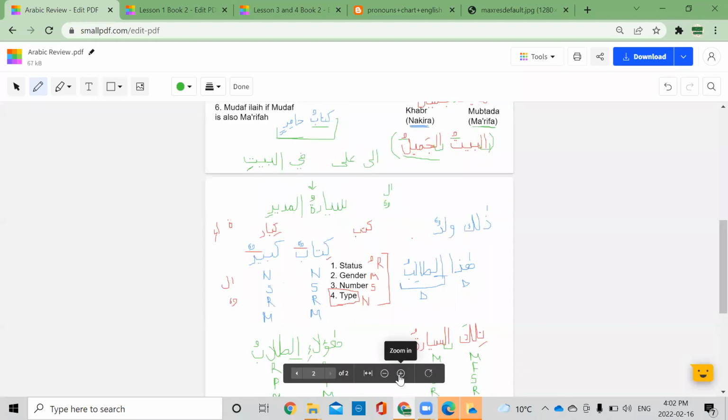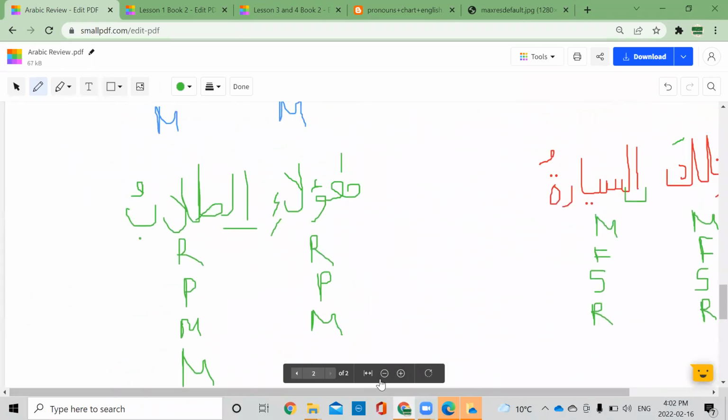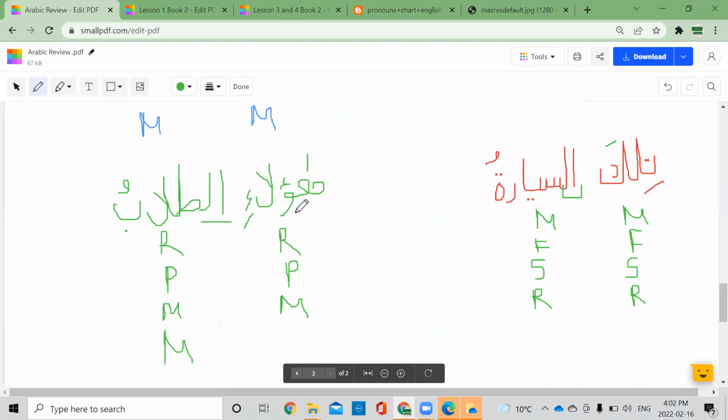So it's murakkab tawsifi, sorry, not murakkab tawsifi, because this is ishara. Murakkab ishari, correct. Because it is a pointing, right? These students, you need more information, okay?